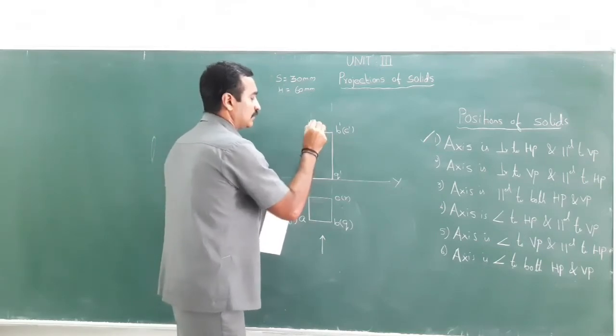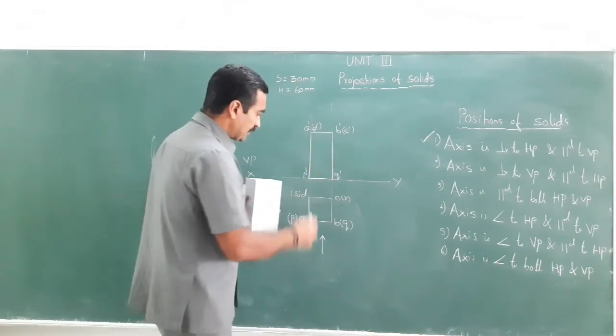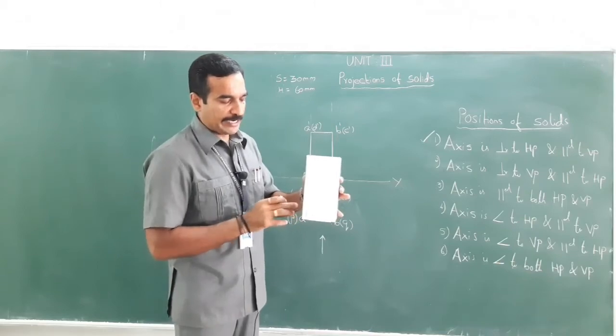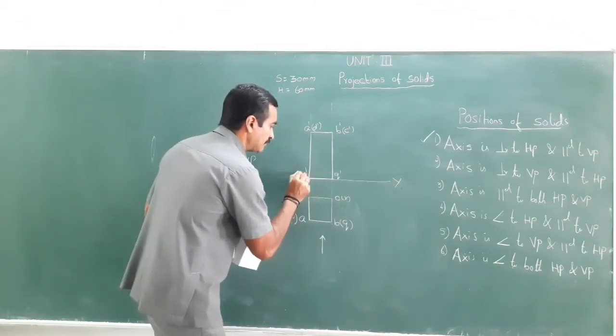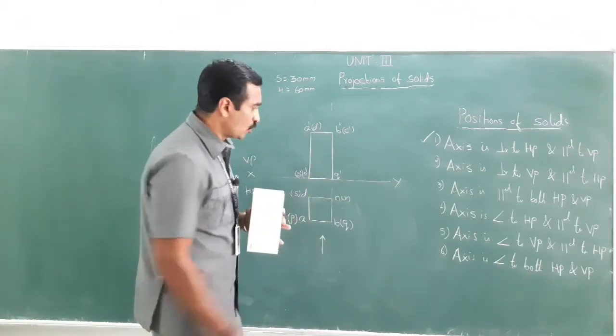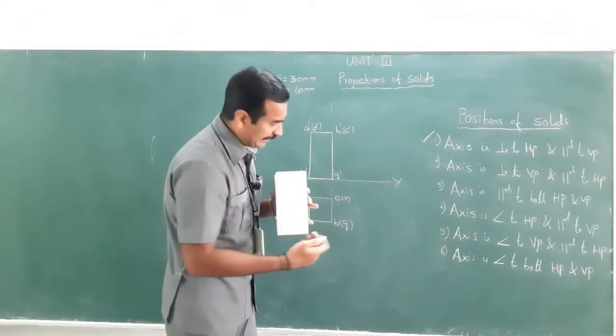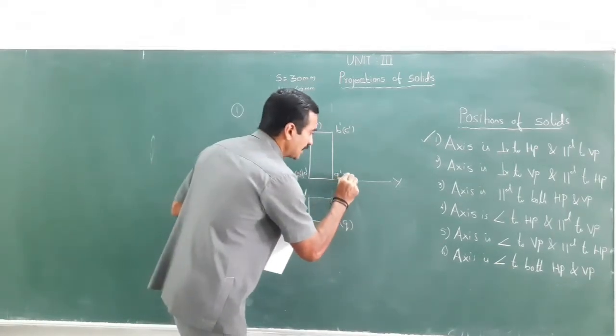Therefore, D is invisible. What about S? S is right behind P. Therefore, S is invisible. What about R? R is right behind Q, therefore R is invisible.